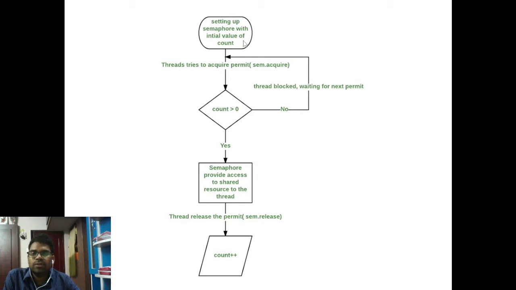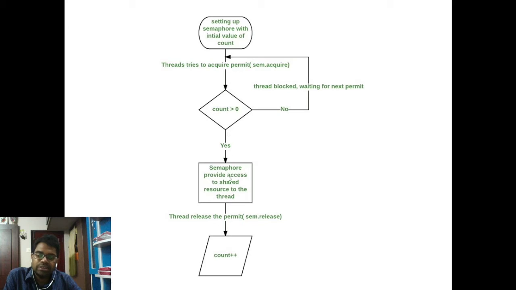So this is the flow of the semaphores. Setting up a semaphore with the initial value of count. If it is 0, the thread is blocked, waiting for the next permit, so it goes to the waiting process. The thread tries to acquire a permit with sem.acquire, that's the keyword, right? After this, the count is verified.